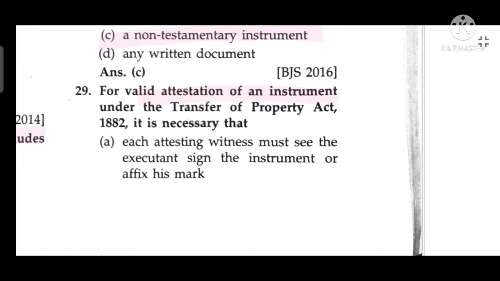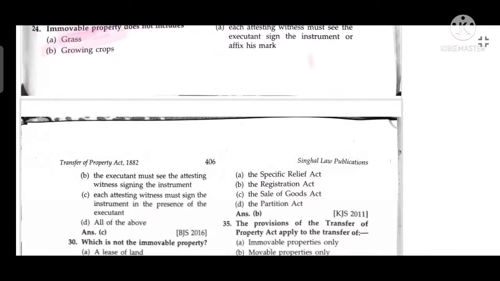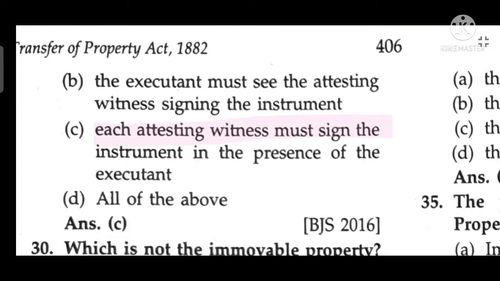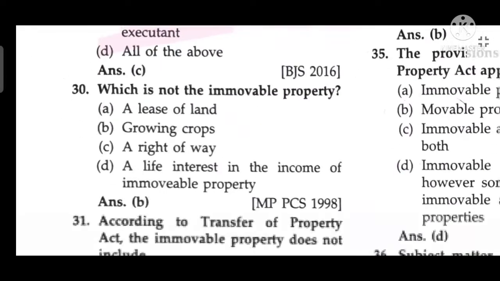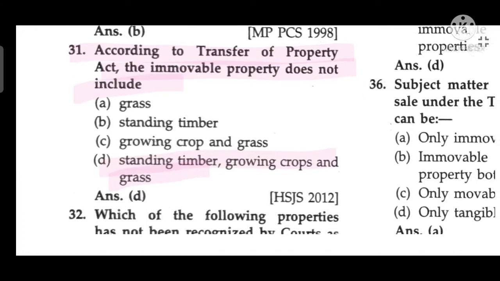For a valid attestation of an instrument under the Transfer of Property Act 1882, it is necessary that each attesting witness must sign the instrument in the presence of the executant. Which is not immovable property? Growing crops. According to the Transfer of Property Act, immovable property does not include standing timber, growing crops, and grass.